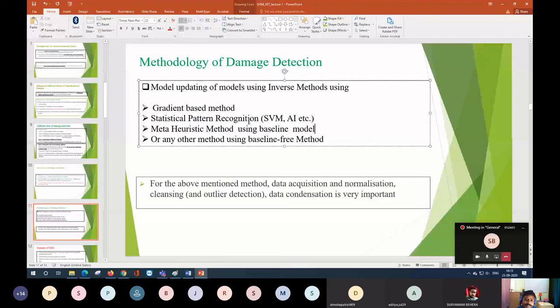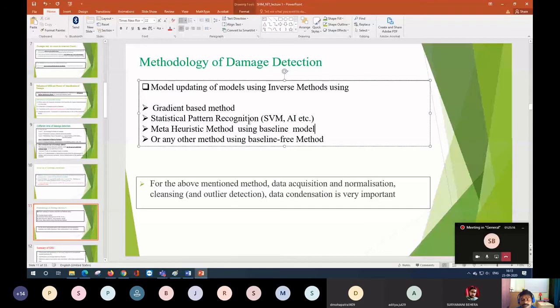Basically there will be two or three things that can change: either the boundary condition, boundary stiffness, or joint stiffness, or your EI. You have to play with all three and see for which values your numerical modeling matches your experimental data, because experimental data is your real data, you cannot change that. So first you do some experiment, then numerical modeling, and try to match the data.